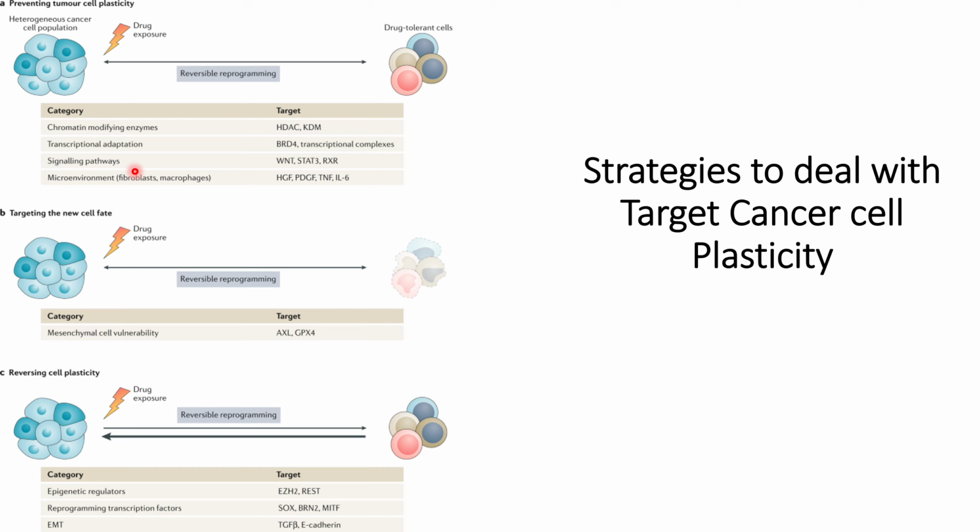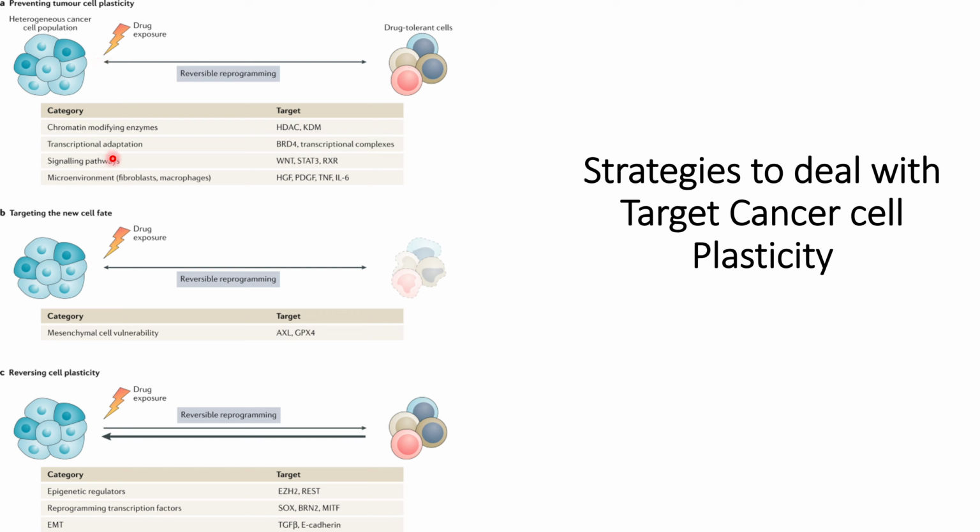Moreover, the signaling pathways that help these heterogeneous cancer cell populations become drug tolerant whenever they are exposed to drugs, such as the WNT pathway, STAT3 pathway, and XR pathway, can also be targeted, or taken into account along with the drug injection, so that the cell populations do not become drug tolerant.